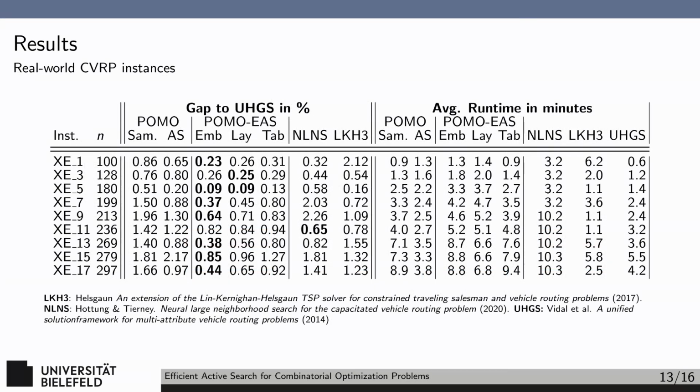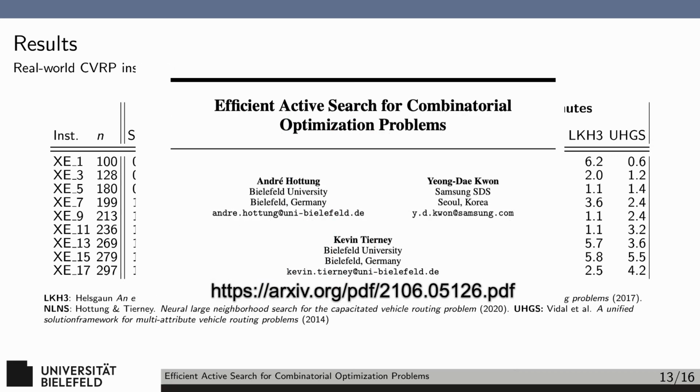We also evaluated a more real-world dataset for the CVRP. Each row in this table represents a separate instance set generated from Uchoa et al. 2017. We train a model for each instance set and test it. Here we see that EAS again significantly outperforms standard POMO even with similar runtime. Furthermore, EAS also outperforms the LKH3 heuristic by a reasonable margin, indicating that learned methods can indeed be competitive with handcrafted heuristics as long as the problem includes at least a side constraint or two. More details are available in our paper in the archive.